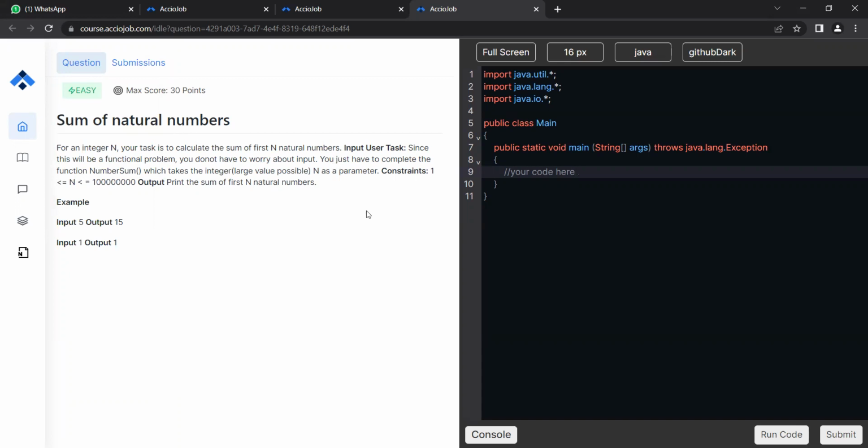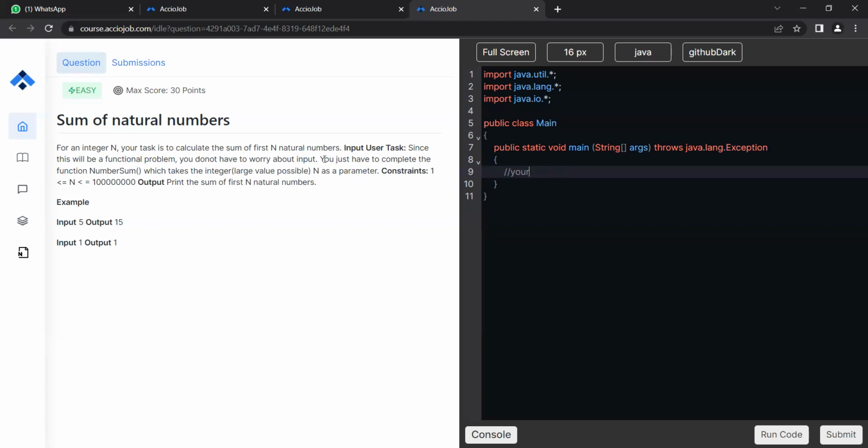In Accio, there is sometimes this problem where no function is required. Why is the problem written this way? Because it really wants you to focus on the modular approach. We will talk about the modular approach in the next lecture, because when the test happens, you will require it. Don't worry, I will be teaching you that.